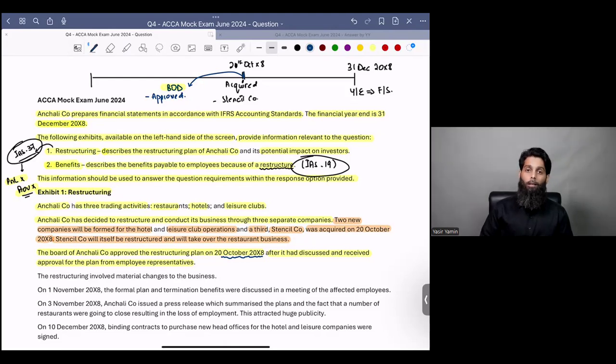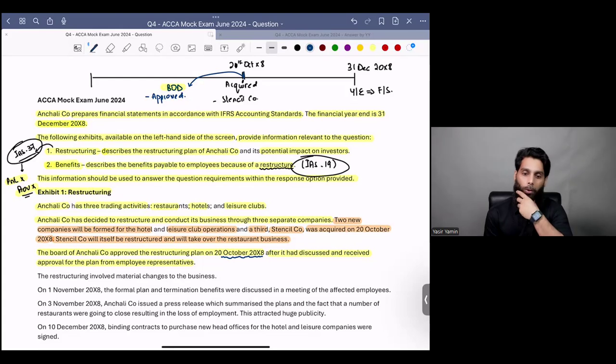Very good. Sir, you initially discussed, you revised, you asked us to revise the accounting standard itself. The accounting standard IS 37 required two conditions to be met. There must be a detailed formal approved plan and it must have been communicated to those who are to be affected by that plan. Do you understand?